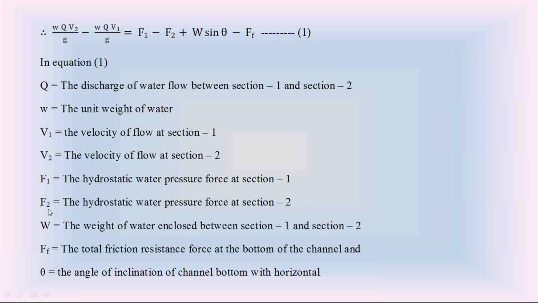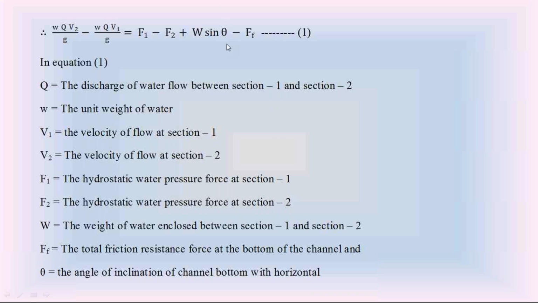And F2 is the hydrostatic force acting on the vertical plane at section 2. Capital W is the weight of water between section 1 and section 2. And small f is the friction force acting on the water flow at the channel bottom. Theta is the angle made by the channel bottom with horizontal.